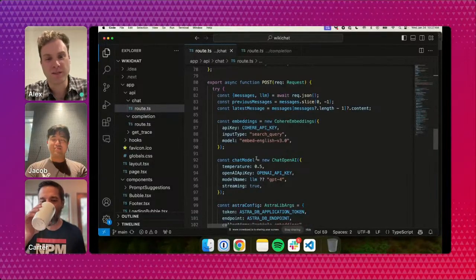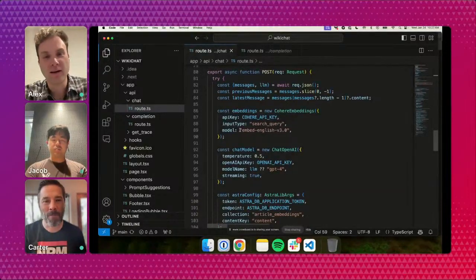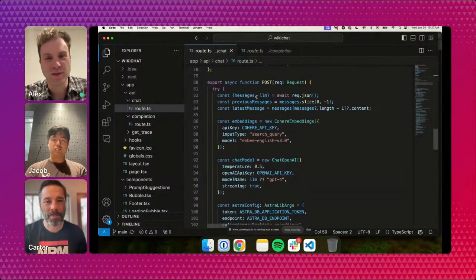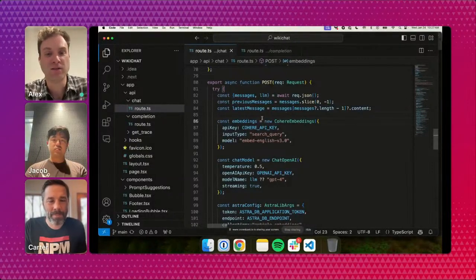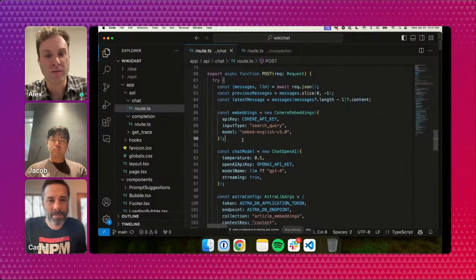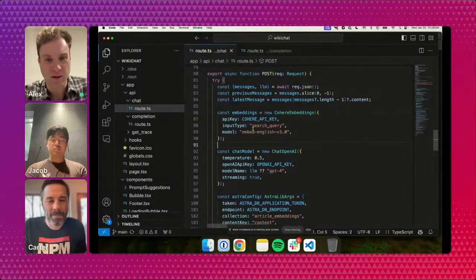Jacob, I could walk through these first couple of lines, and then it'd be interesting for you to walk through. Yeah, absolutely. So these first couple of lines are pretty basic. First, we're grabbing the user's messages and the LLM they selected from the UI, so we allow users to select which OpenAI model they use. Here we are instantiating the Cohere embeddings client. We're using Cohere to embed all the questions.